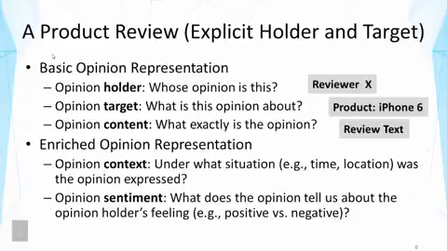Now the content, of course, is the review text. That's in general also easy to obtain. So you can see product reviews are fairly easy to analyze in terms of obtaining a basic opinion representation. But of course, if we want to get more information, we might want to know the context. For example, the review was written in 2015. Or we want to know that the sentiment of this review is positive.